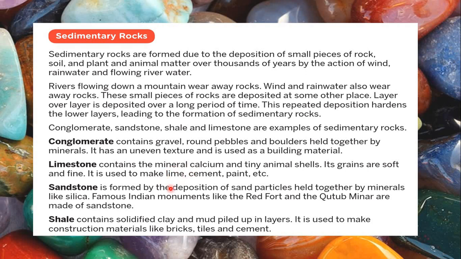Lime is again जिसको आप चूना बोलते हो, right? You have white color का चूना मिलता है, which you use generally for, even sometimes in olden times we used to use for whitewash. Nowadays you get distemper and paint, but lime is basically the chuna. So limestone is used to make lime, cement, paint, etc.